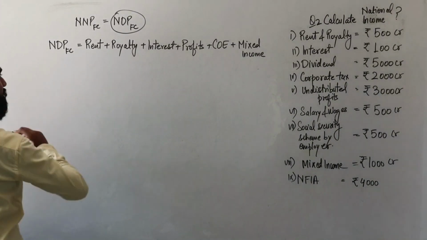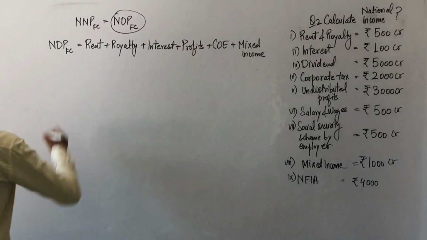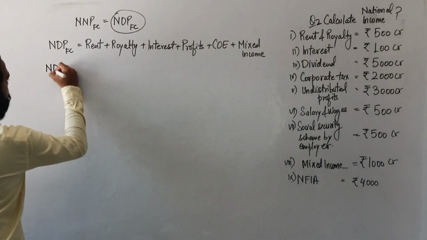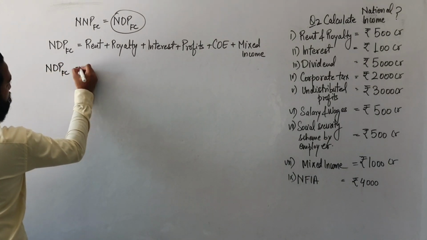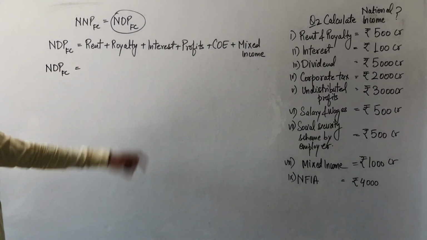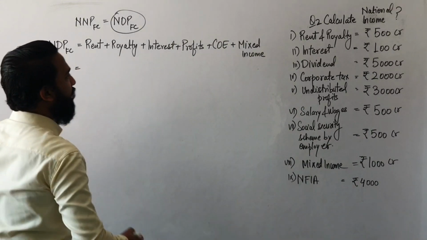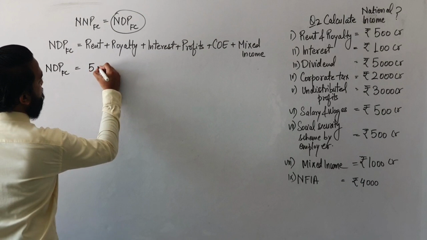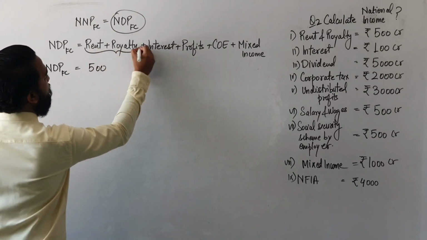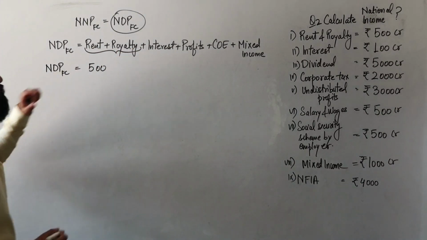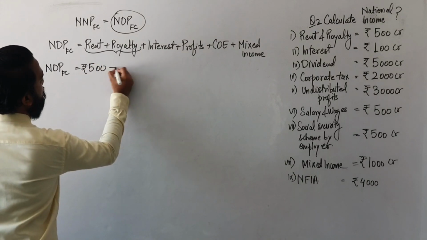Now, let's try to solve this. You need to calculate NDPFC. You need to put down the values because you already know the formula. Now rent and royalty, that is 500. They have already given it collectively. Rent and royalty, which is rupees 500 crores.